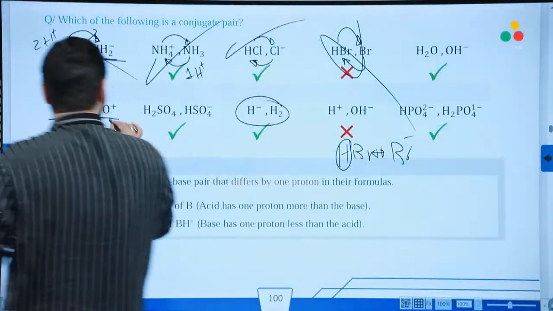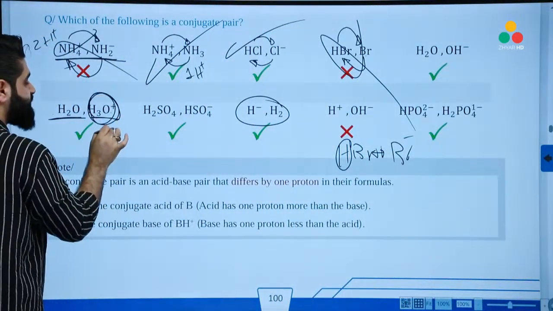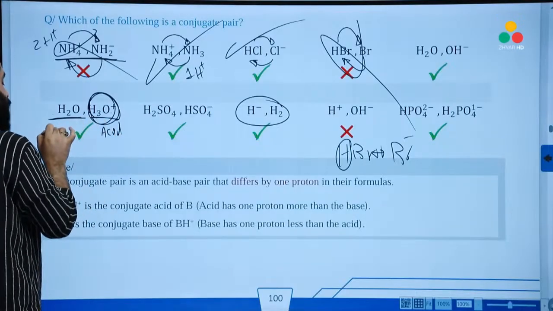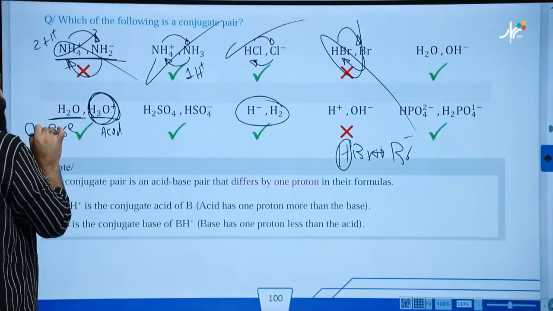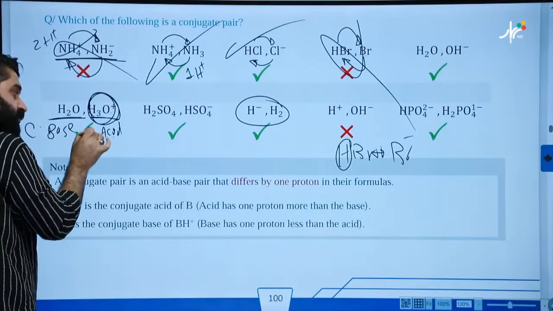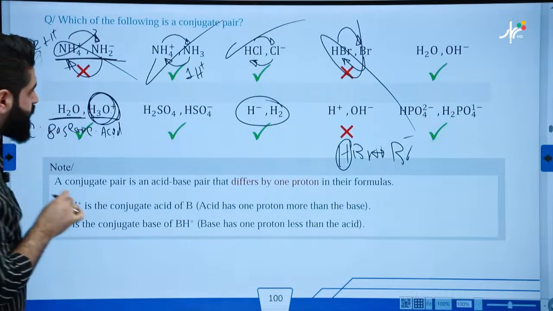The one with more proton will become the acid. The one with less proton will become a base. This is a conjugate base for this, and this one a conjugate acid for this, like this. Another one.